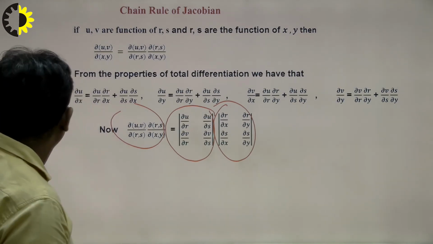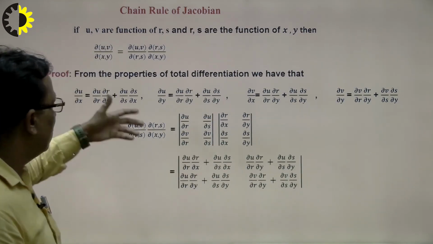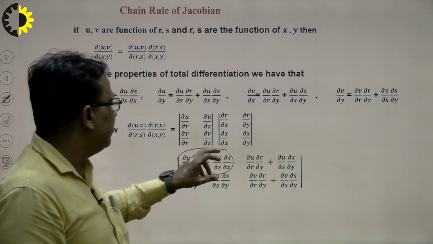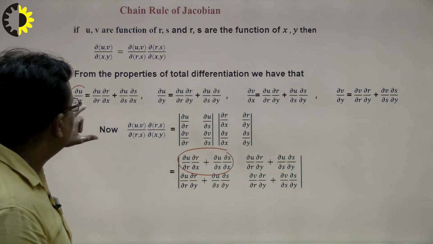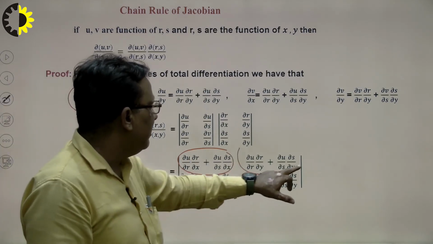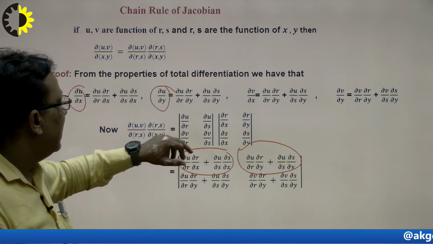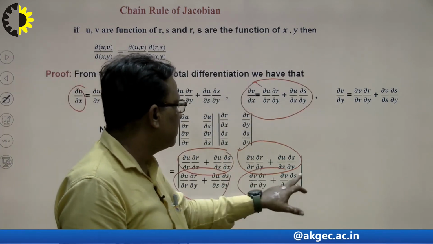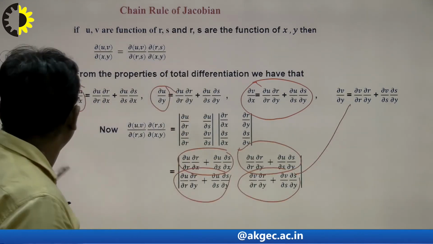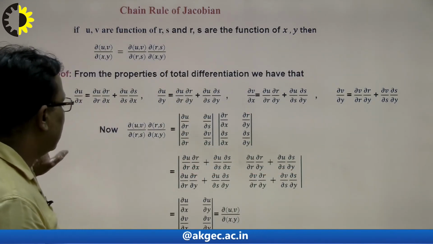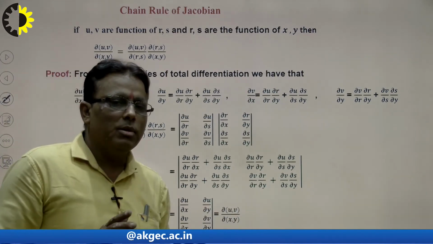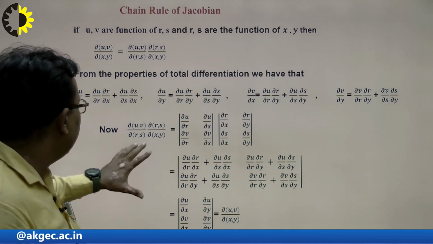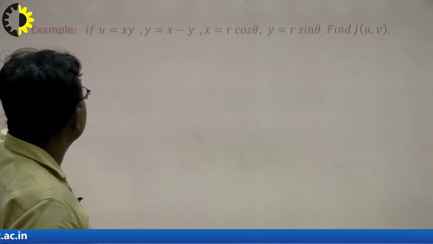Students know how to take the product of determinants and matrices, right? First row multiplied by first column, and what will be the value of these terms? The value of this term will be del u over del x, and the value of this term will be del u over del y. Then the value of these terms will be del v over del x, and del v over del y. In this way we can find the result. This is the result of our problem, and in this way we can prove the chain rule of the Jacobian. Students, remember it very carefully. How to solve the problem, we see here very carefully.